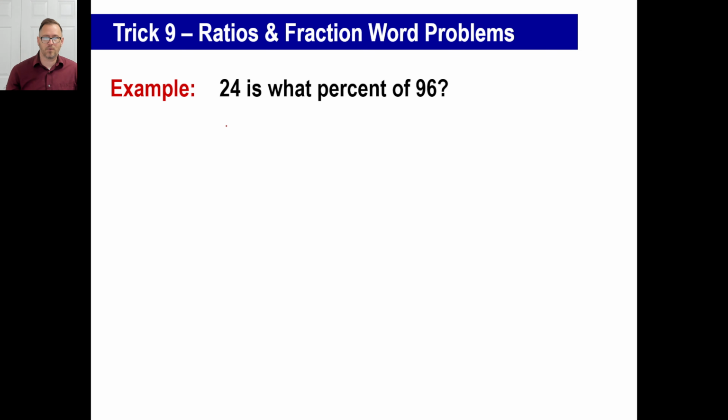Okay, so let's just go left to right. 24 is what percent? X over 100 of 96 times 96. All right? And you can go ahead and attach this 96 to the top here. Or what you can do is you could say 96 over 100 times x, and put x in the middle there, equals 24. And this kind of thing drives me up the wall. I can't stand doing this kind of thing. I like the x's on the left side, so I'm just going to rewrite the whole thing. 96 hundredths x equals 24.